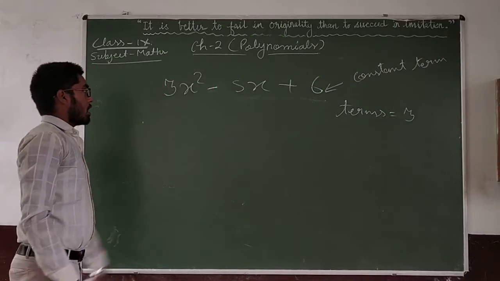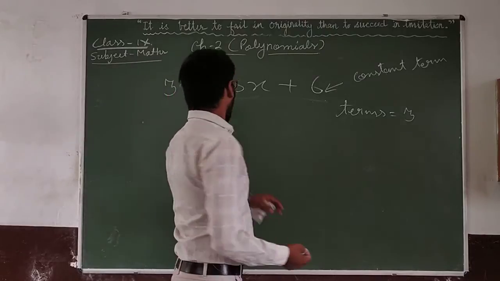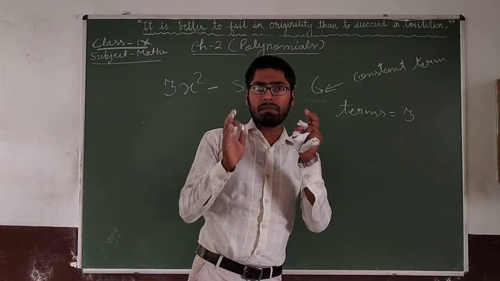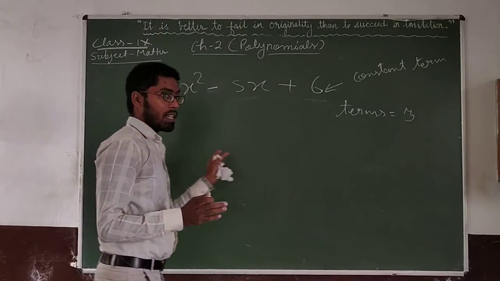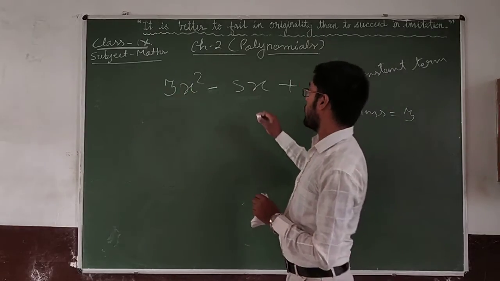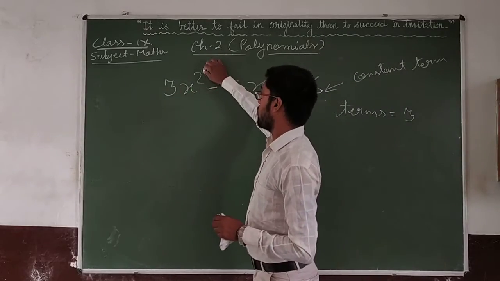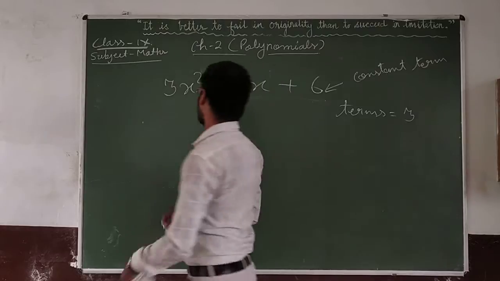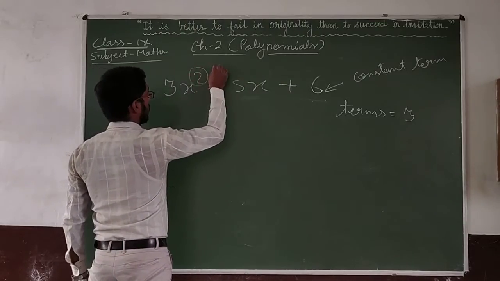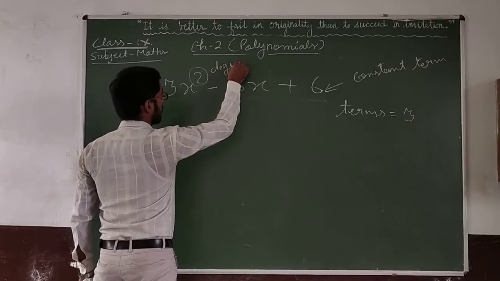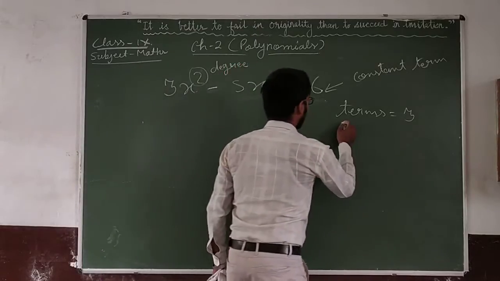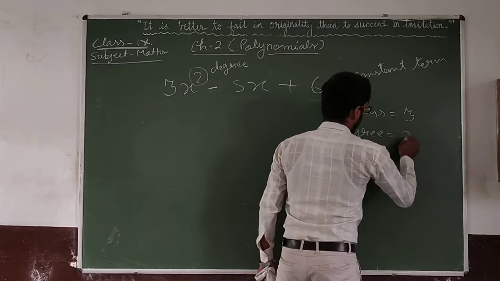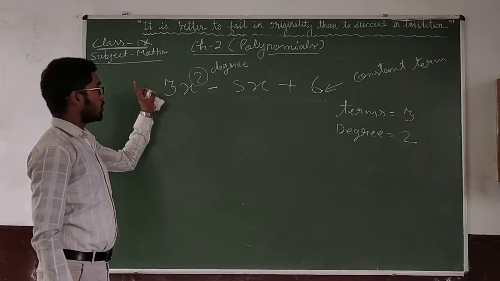Now degree. What is a degree? It means the maximum exponent. The maximum power of a polynomial is called its degree. Check your exponent. Here the exponent is 1, but here the exponent is 2. So the maximum power of this polynomial is called its degree. In this polynomial, degree is 2.